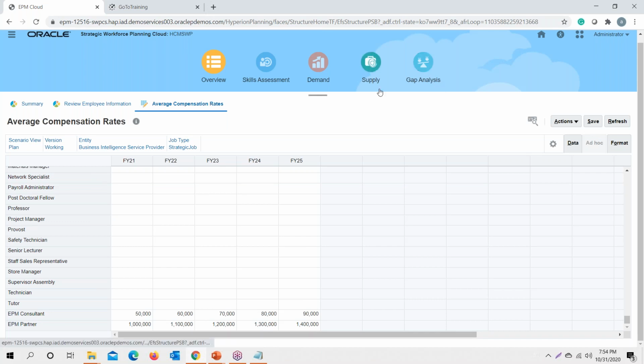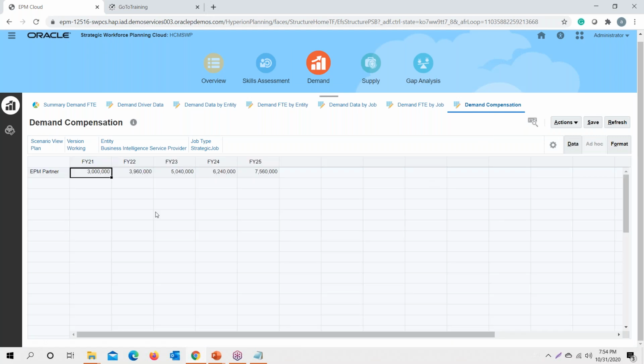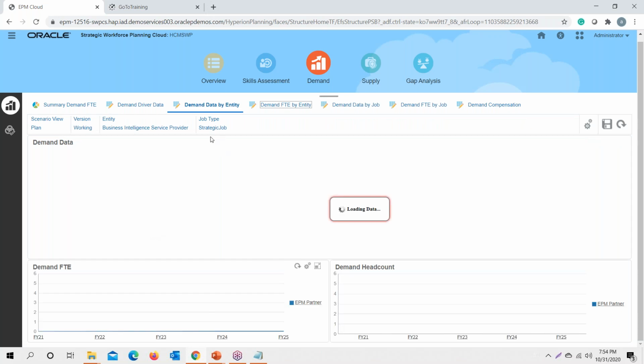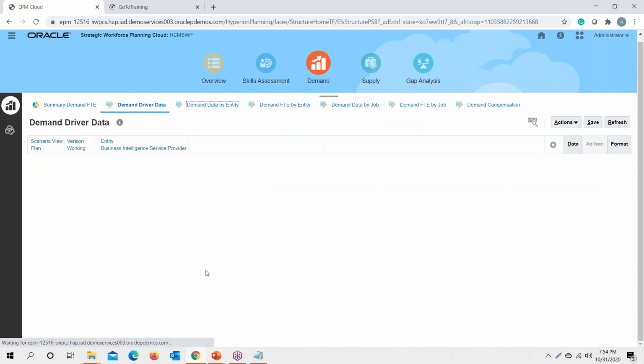Under demand, it will calculate the total compensation expense that I would incur in my near future based upon the required FT.